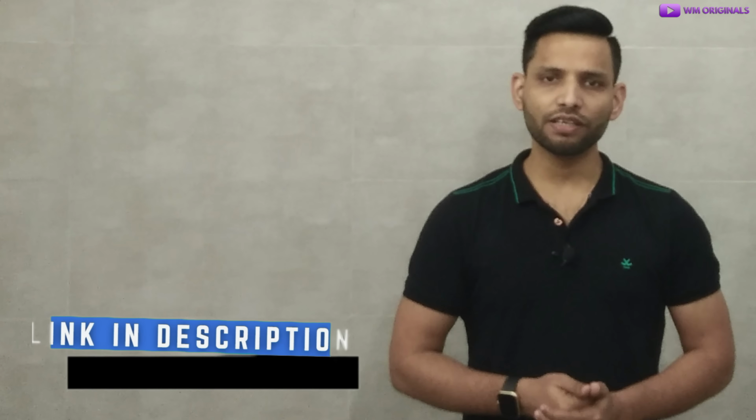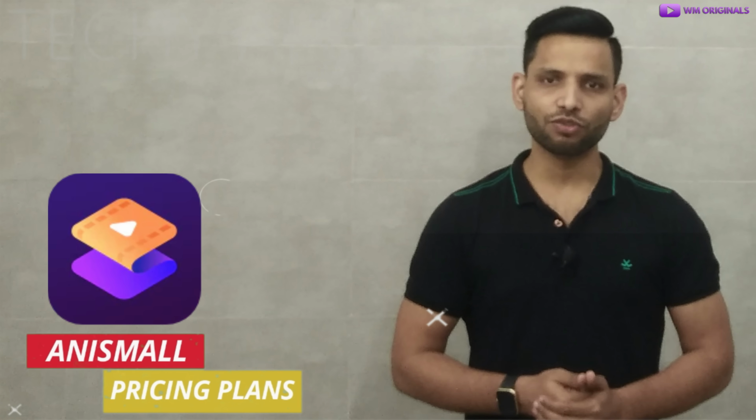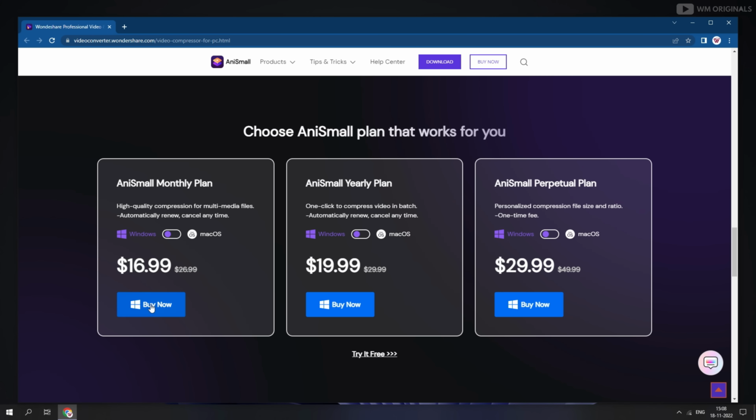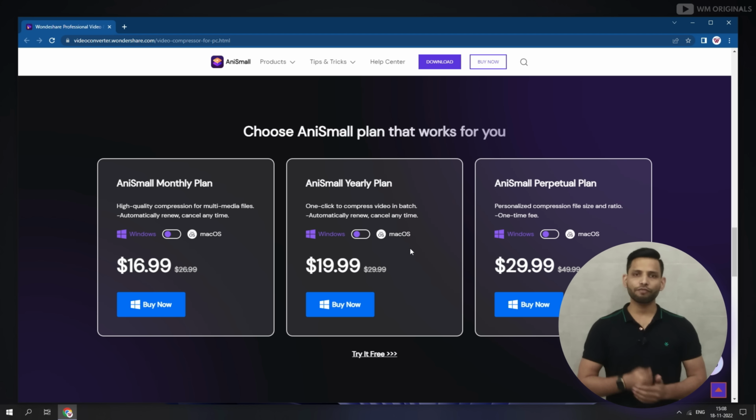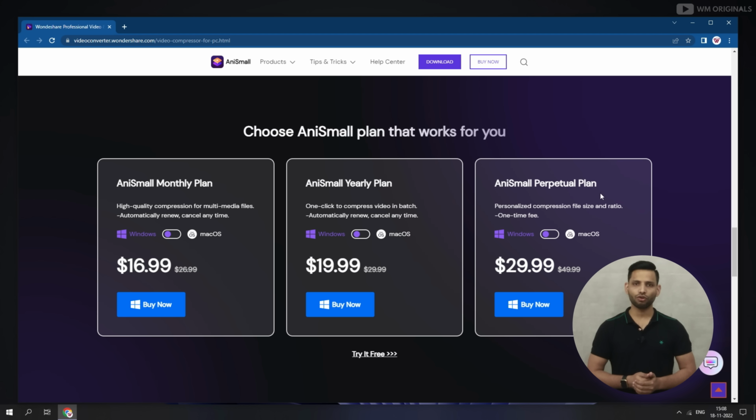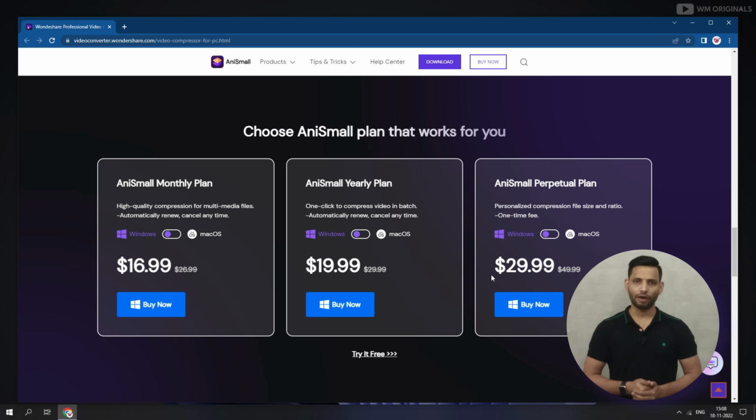Well, it's not free. We will require plans to use it. So now let's check out Wondershare AnySmall pricing plans. Now we are back on official website. Here are different pricing plans for Wondershare AnySmall. You can choose as per your requirement.